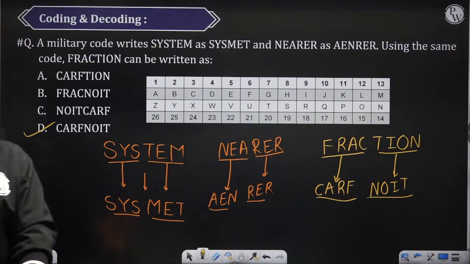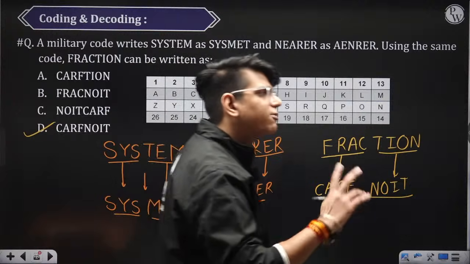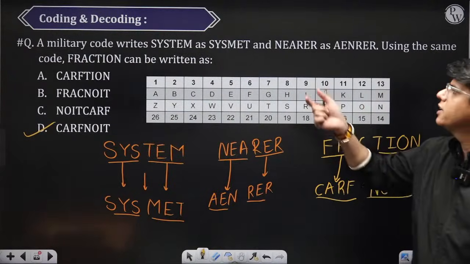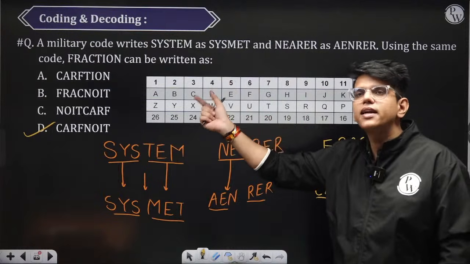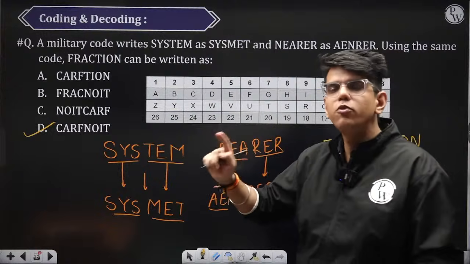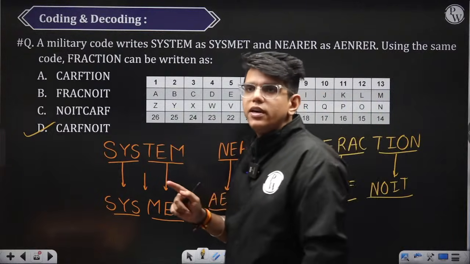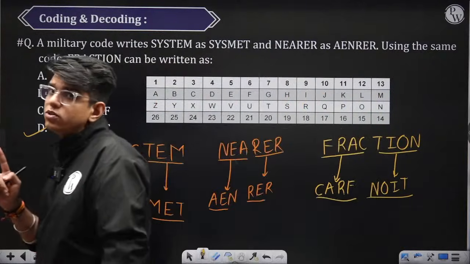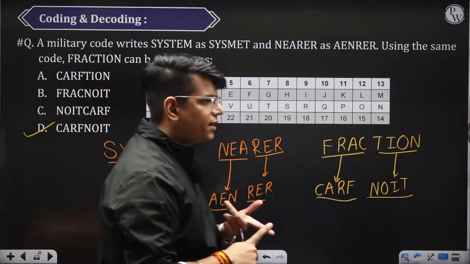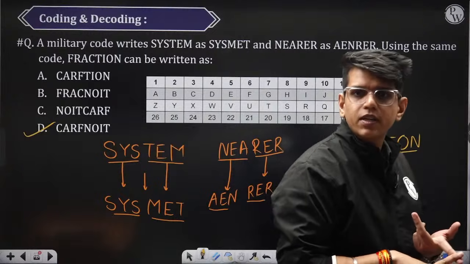So in alphabetical coding, they can ask you questions in two types. They can give you questions like these, or they can directly use the positional value. We have discussed both. Now we are moving to numeric coding, where up to this point we haven't used any numbers. We have only tackled the alphabets. ठीक है?